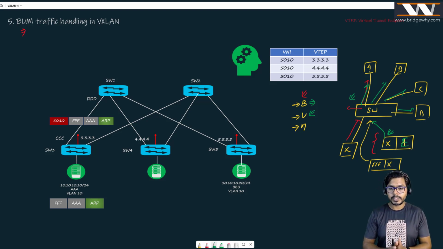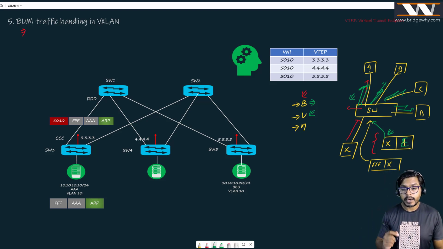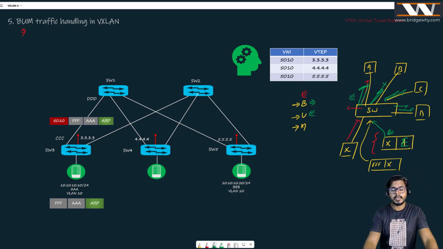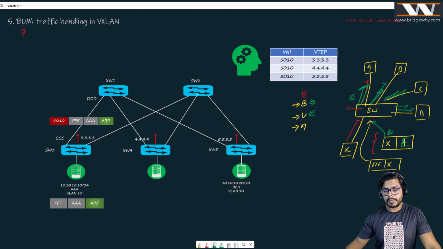So what is the switch going to do? It will forward it on all the ports except the one where it was received. It means unknown unicast messages are also flooded by the switch. The switch treats them just like the broadcast message.